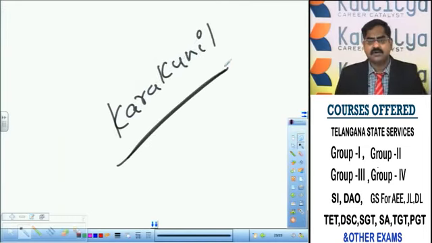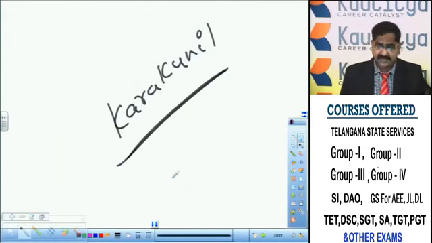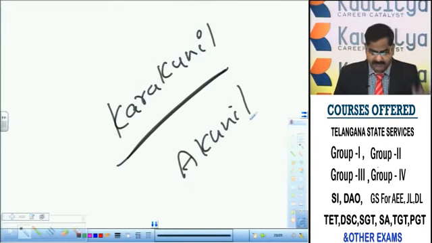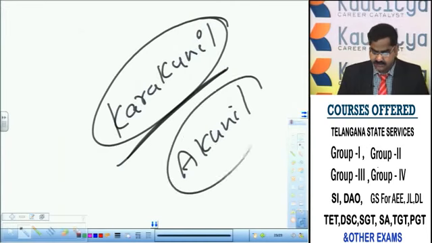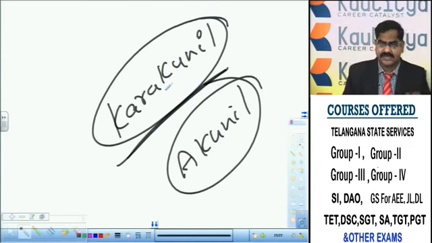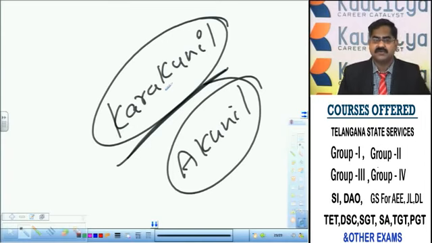There was great enmity between Karakunil and another clan namely Akunil. Karakunil was defeated by Akunil, and subsequently the Karakunil dynasty, that is the Qutub Shahi dynasty, descended to South India, and very soon they founded the independent Qutub Shahi empire.